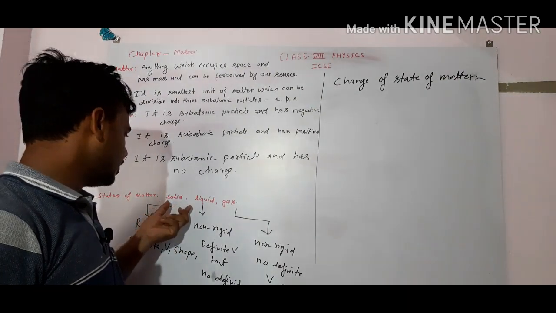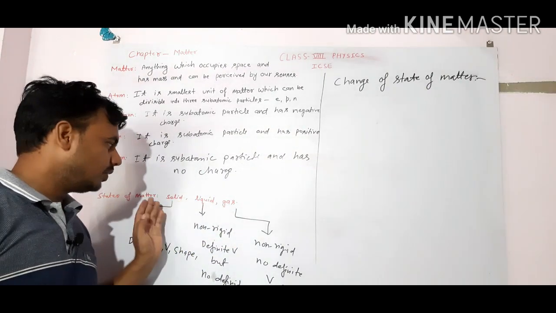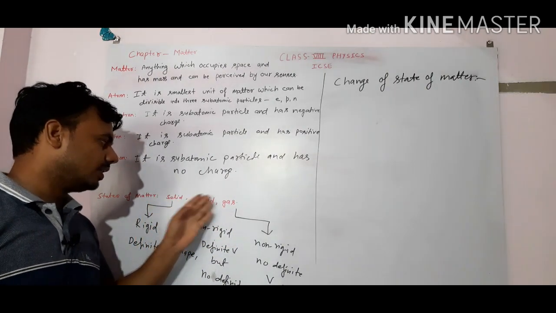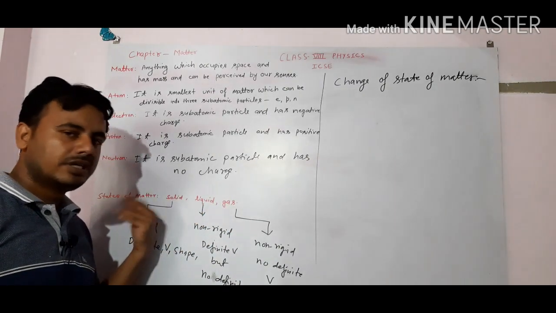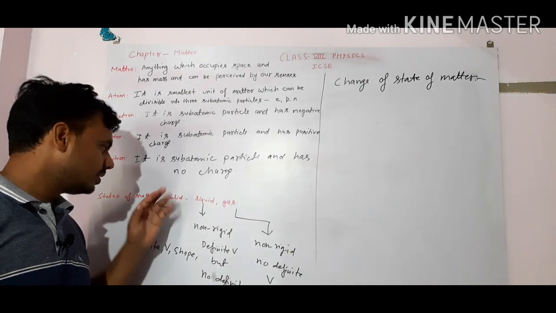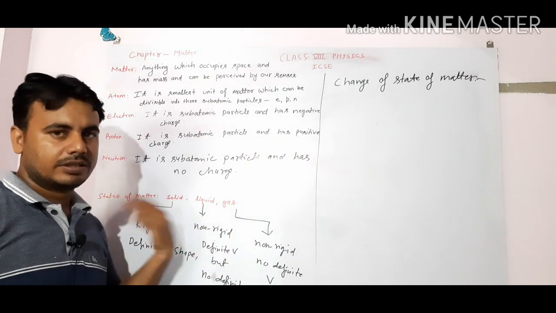Matter has three states: solid, liquid and gas. Any state can be changed into another. Means solid can be changed to liquid, liquid can change to gas, gas can change to liquid and liquid can change to solid. Any of these can be changed into another state.